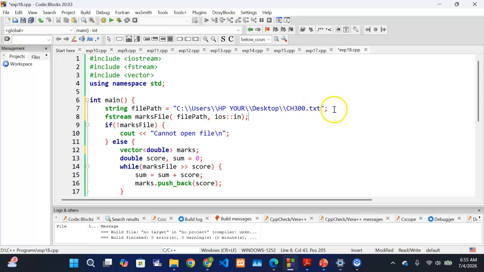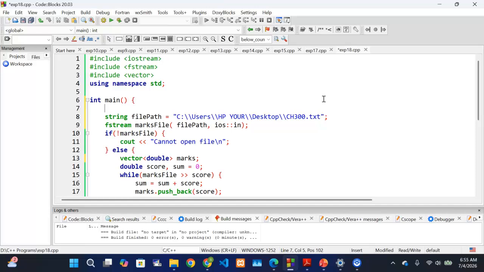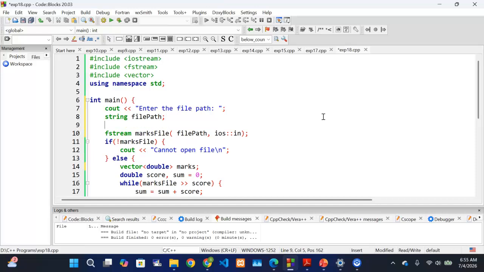Alternatively, you can even tell the user to enter the string. You can say cout enter the file path, so the user will tell us where he has saved his file. When the user enters the file path, we declare a variable, maybe called filePath.